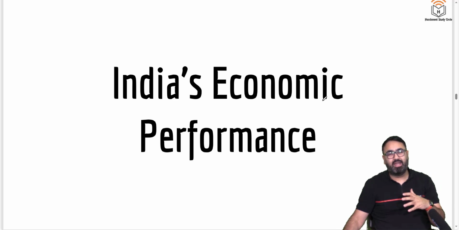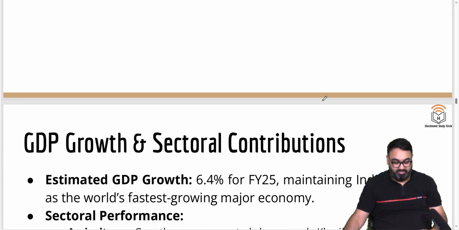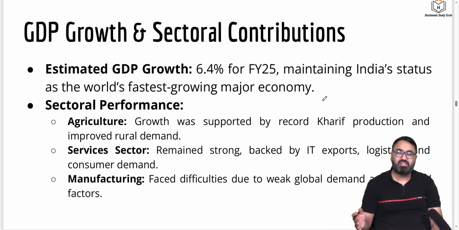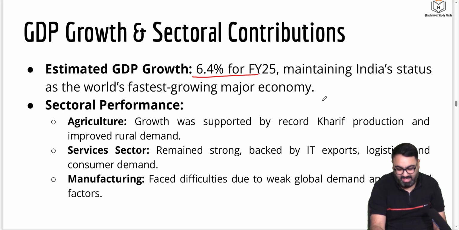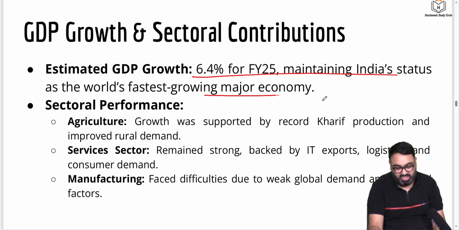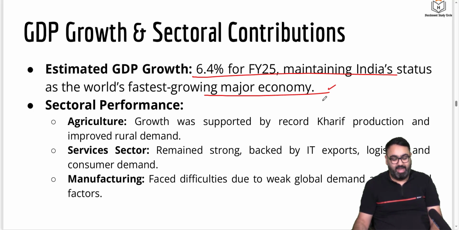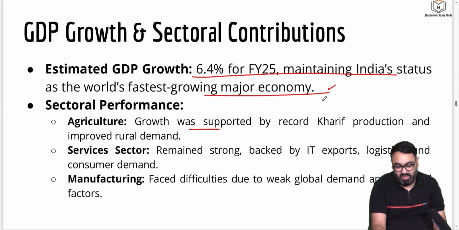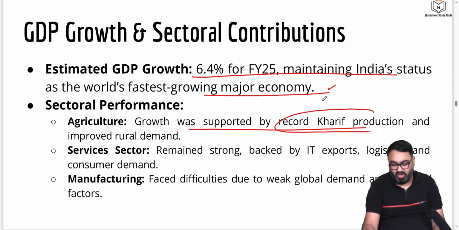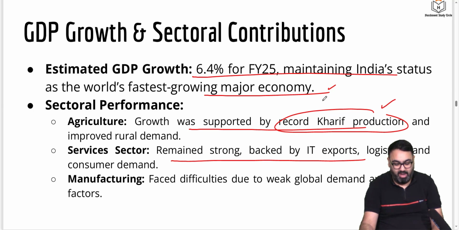Let's talk about what India has to offer or what India has done in the year. This is what the economic survey says. So first, the survey says our estimated GDP growth for financial year 25 will be 6.4%, which will again make India the fastest growing major economy in the world. It says that agriculture will be a major driver because of kharif production reaching an all-time high. Services sector will remain strong, IT export, etc.